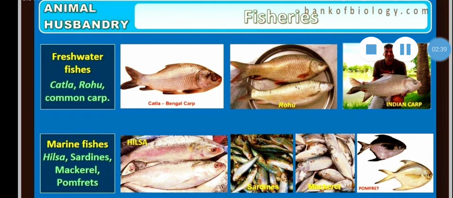Fishery is of two types, freshwater fish and marine fish. Examples given along with the pictures: katla, rohu, common carp are freshwater fishes, and in marine, hilsa, sardines, mackerel, pomfrets, Bombay duck are examples of marine fishes.